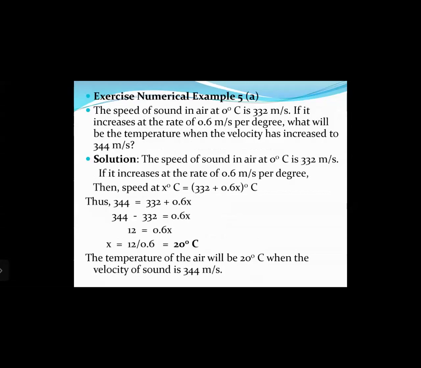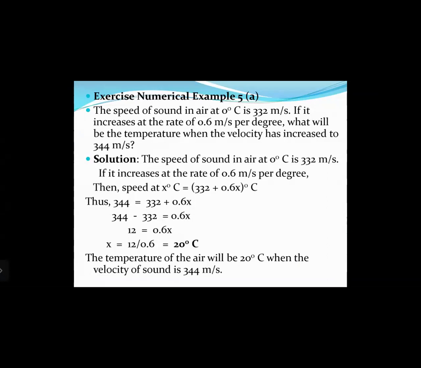The next question. The speed of sound in air at 0 degrees Celsius is 332 meters per second. If it increases at the rate of 0.6 meters per second per degree, what will be the temperature when the velocity has increased to 344 meters per second? Now this question is related to the variation of velocity of sound with temperature. As we know, as the temperature increases, velocity of sound increases.